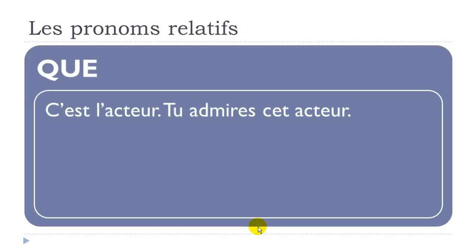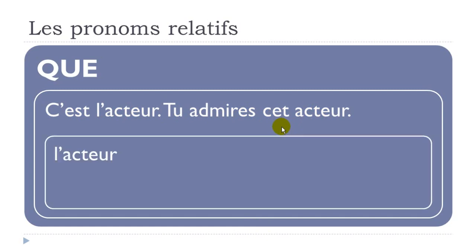So que, c'est l'acteur, tu admires cet acteur. Okay, so in that case, of course, if we look carefully, we would like to avoid repeating acteur, because it's in the first sentence and then it is in the second sentence as well. But if you have a look here, in the second sentence, you've got tu, okay, so it's the subject. Then you've got admire, so it's the verb admirer, to admire, all right? And after that, you've got cet acteur, so the thing we would like to replace.